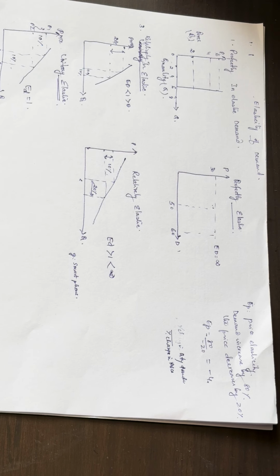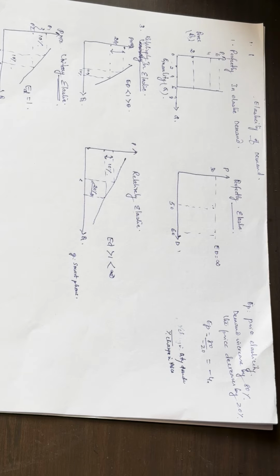There are different types of elasticity of demand. In the previous lessons, we have learned that there are many factors which affect the quantity demanded. One is of course the price, and the income, and cross elasticity, and substitution elasticity. Accordingly, there are different types of elasticity of demand: price elasticity, income elasticity, cross elasticity, and substitution elasticity. Let us study each of them one by one.